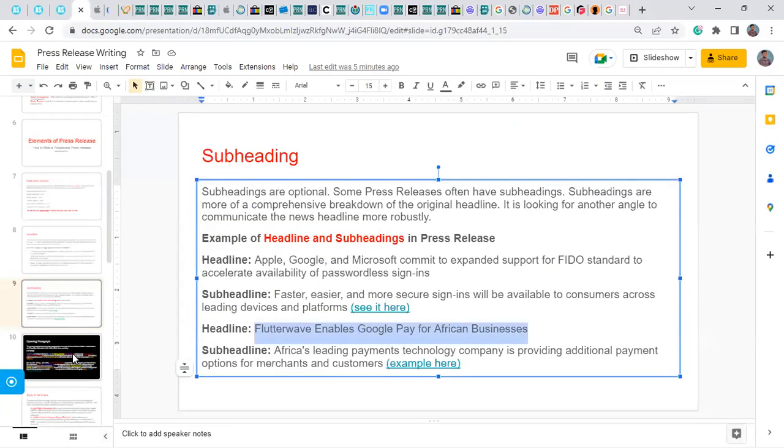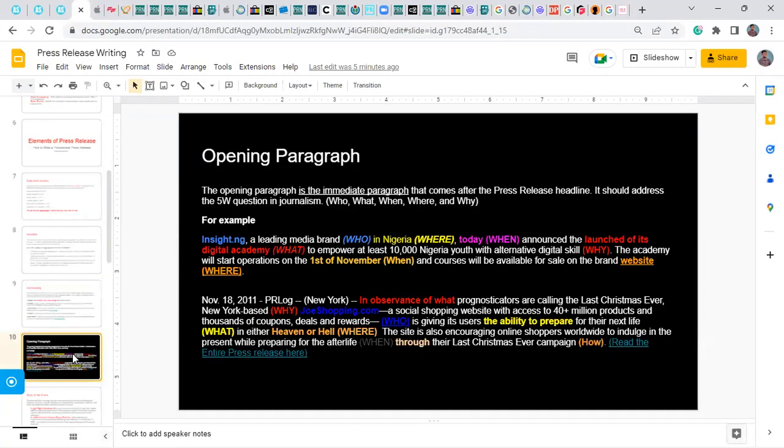So we move to the third one. The third essential element, or is it here? Or let's say the fourth. Sub-headline and headline are still the same thing. And this is the opening paragraph. Please, I'm not sure, maybe I'm rushing this thing, so just try and go back and watch where you do not get. So now, opening paragraph.